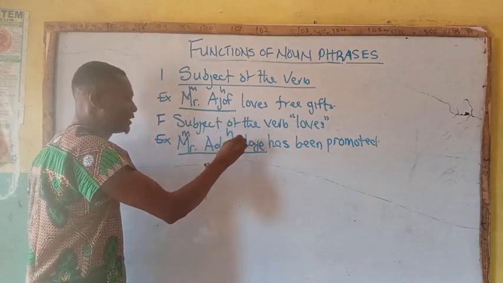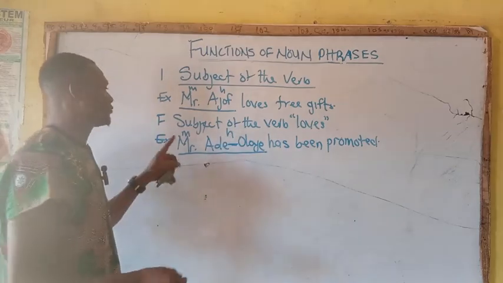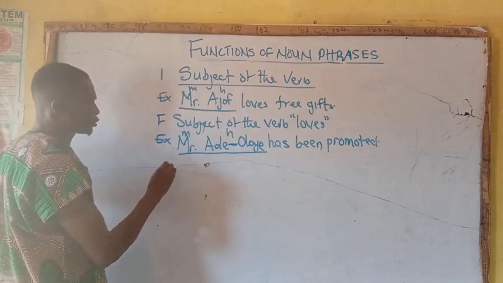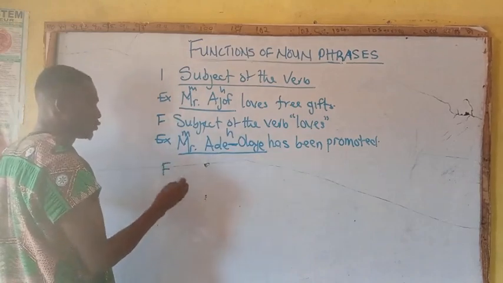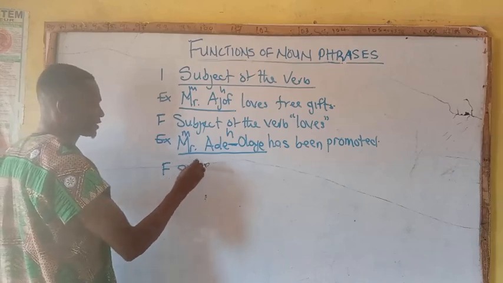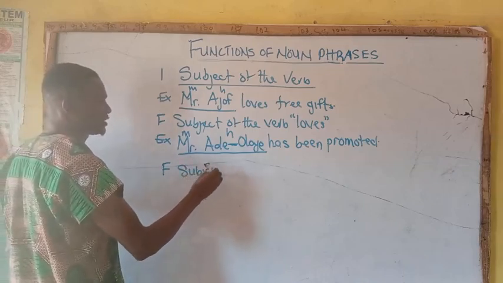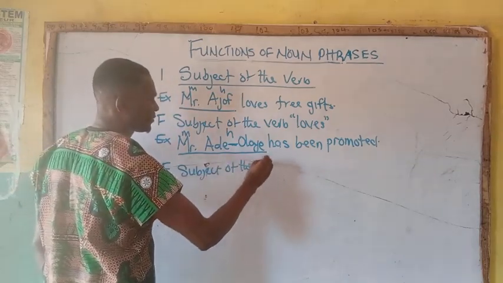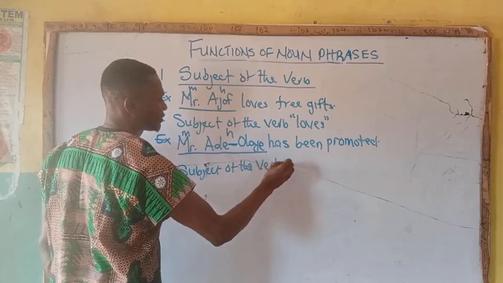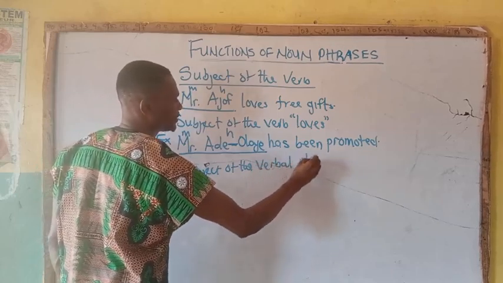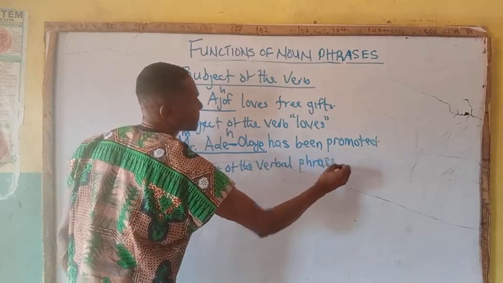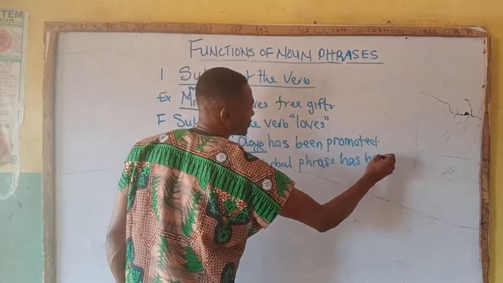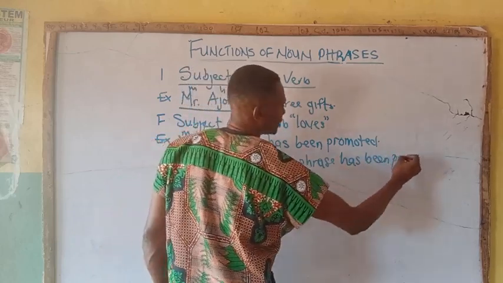This is a compound name, Ade Oloye. So we have modifier and head word. So the grammatical function of this underlined word is subject of the verbal phrase has been promoted.